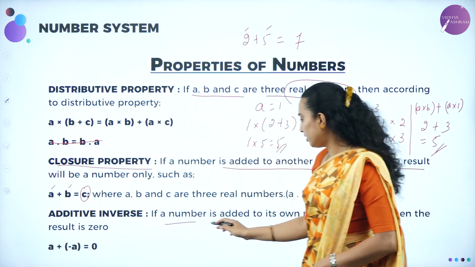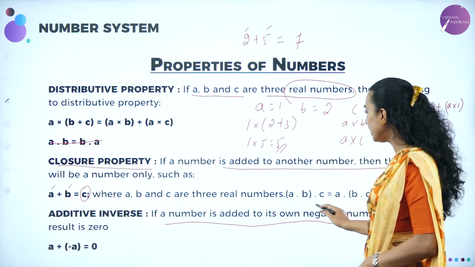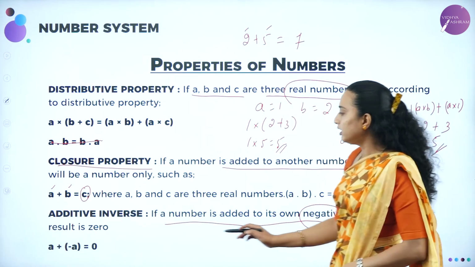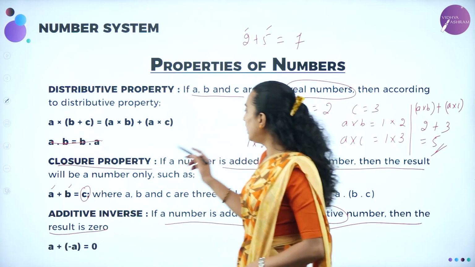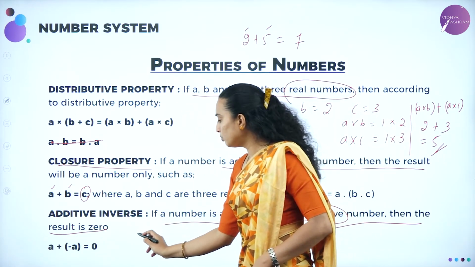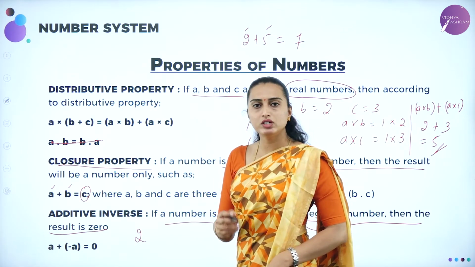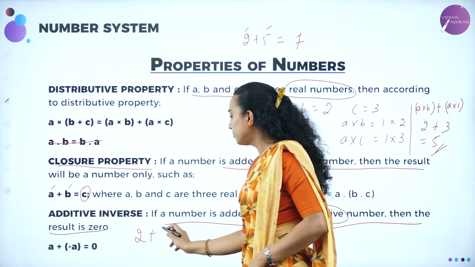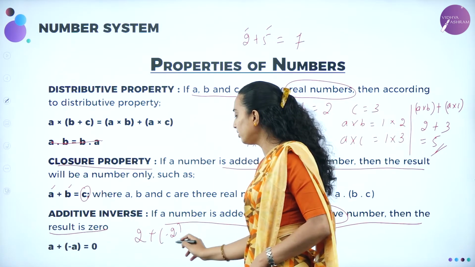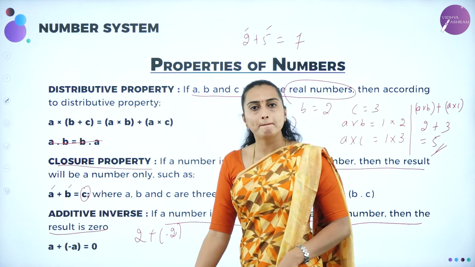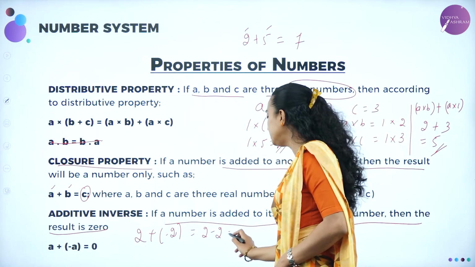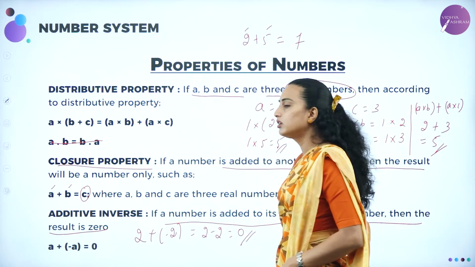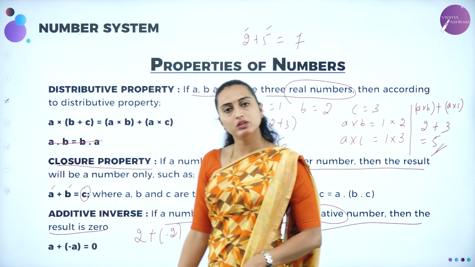See, if a number is added to its own negative number, the result will be what? 0. A plus minus A. I can take it as 2. The negative of 2 is minus 2. 2 plus minus 2. So what am I going to have? Plus into minus is minus, so 2 minus 2 is equal to 0. This is going to be known as the additive inverse.